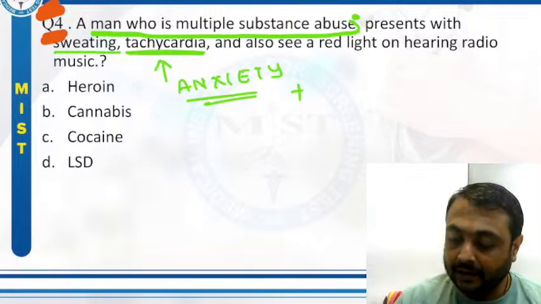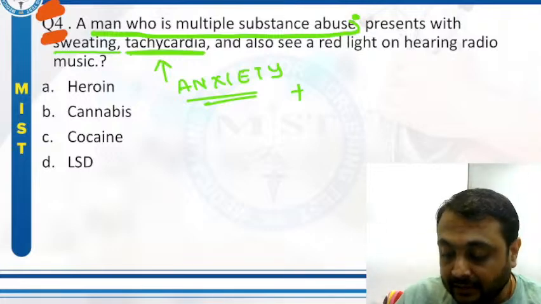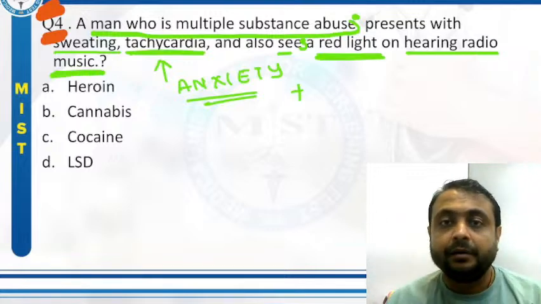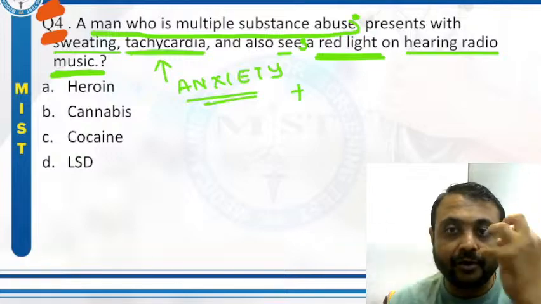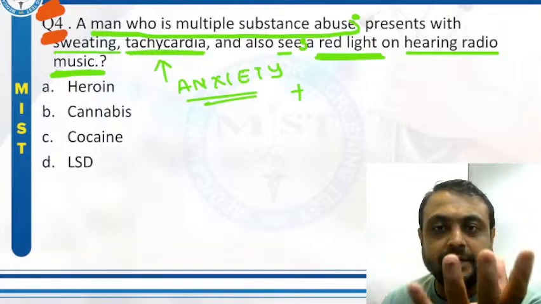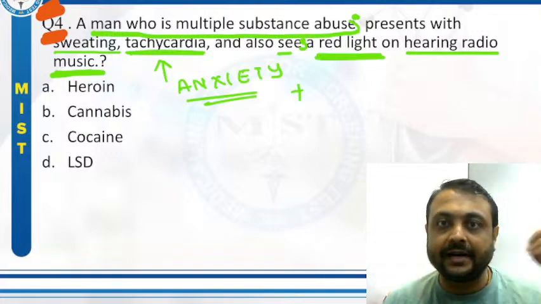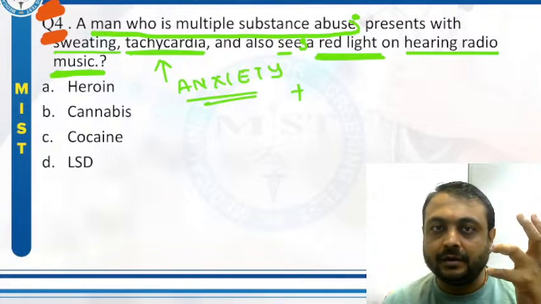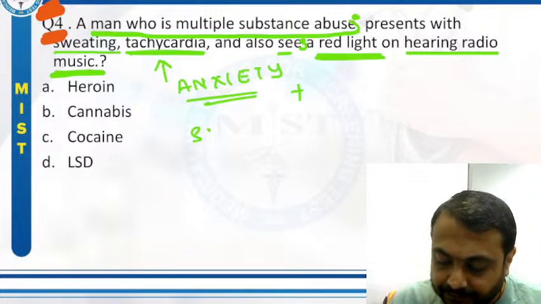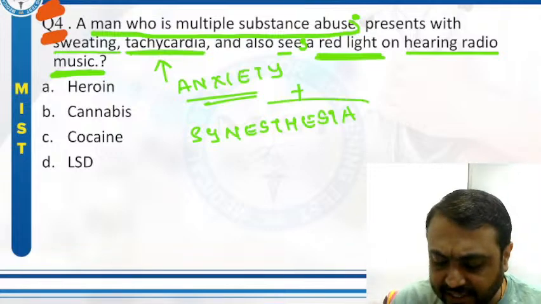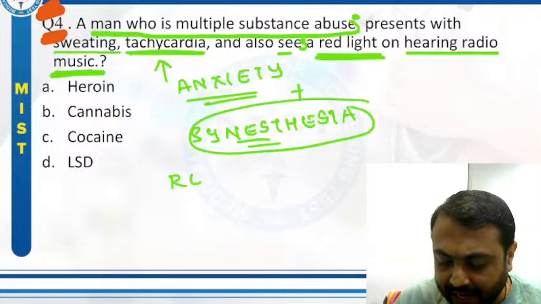Plus, this man also sees a red light on hearing radio music, meaning sounds are producing visual hallucinations. So he sees red lights when he hears radio music. So this is what? Synesthesia, or reflex hallucination.